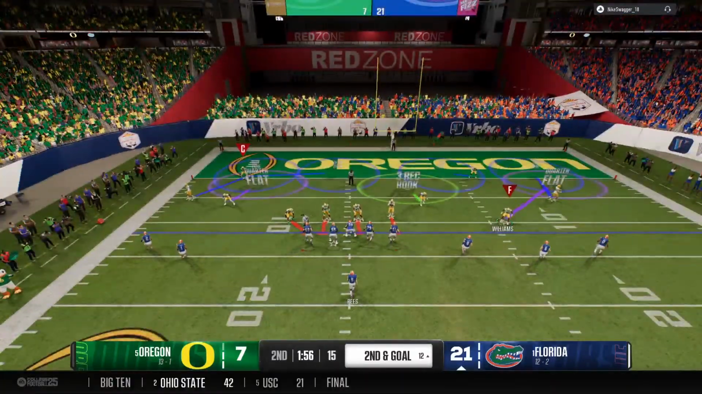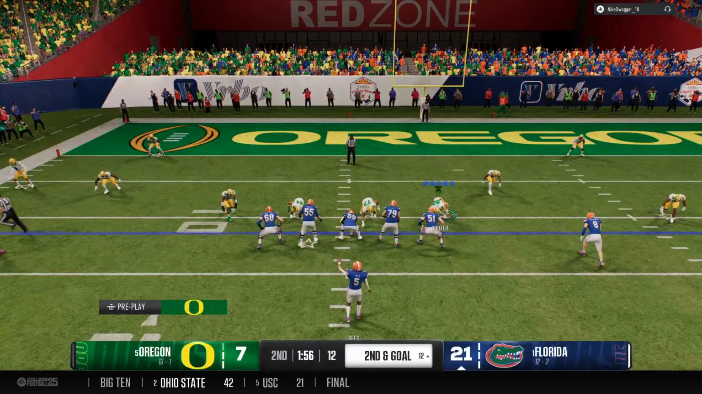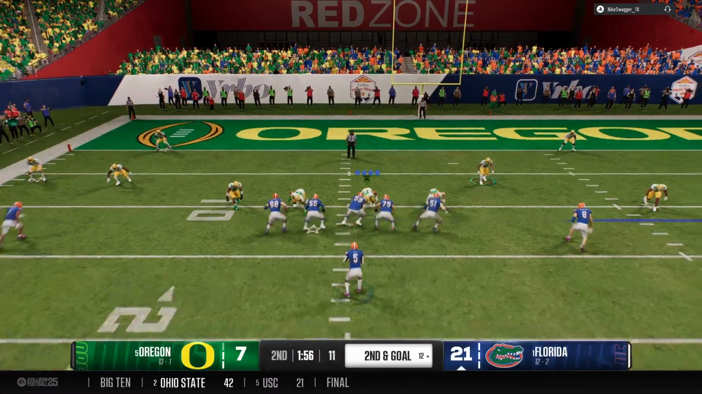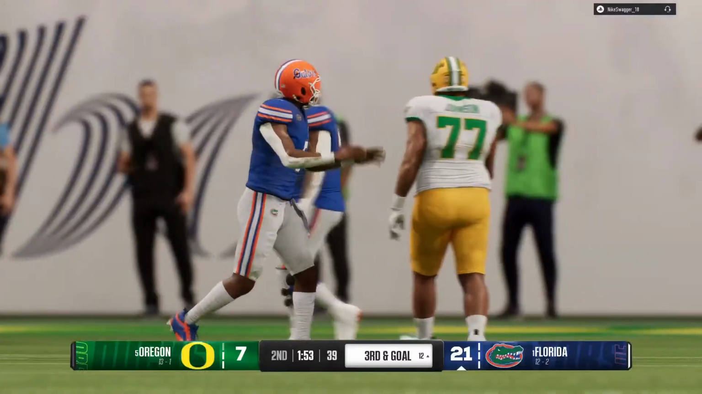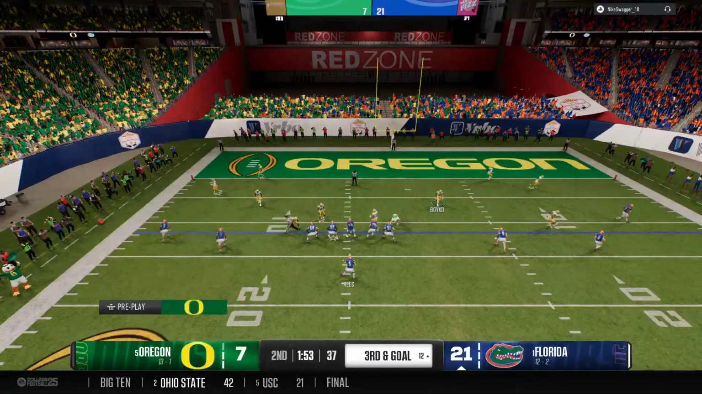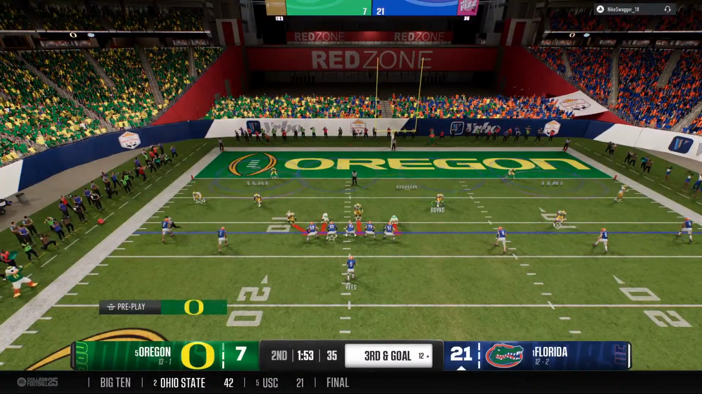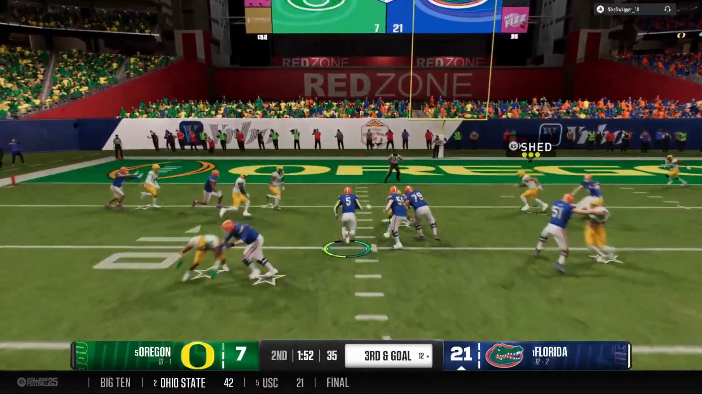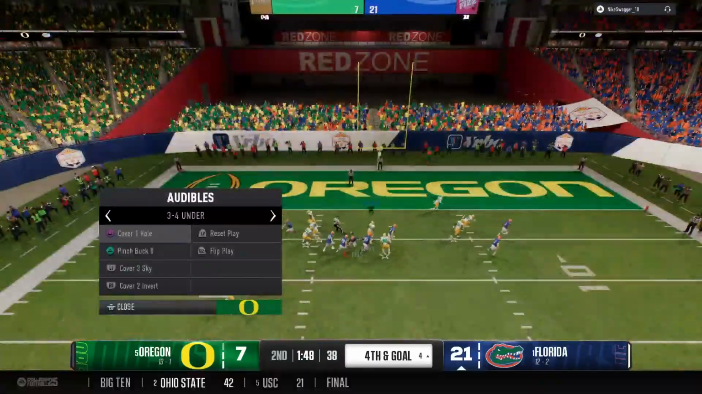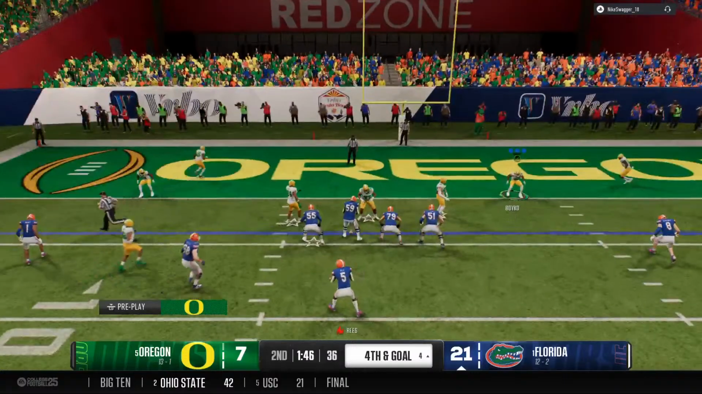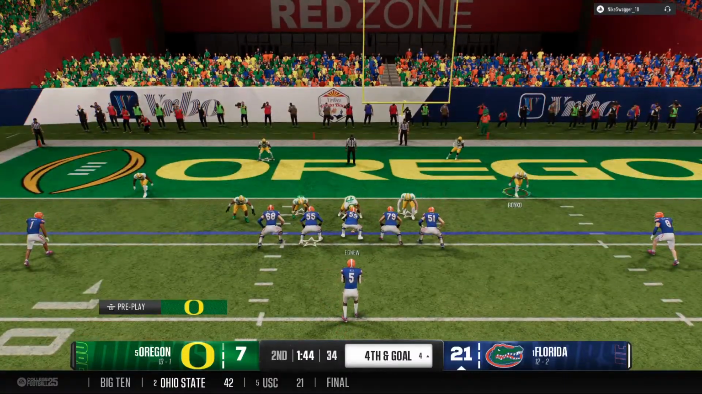So the ball moved back to the 12 for second and goal. That one falls incomplete. Looking for a flag, doesn't get it. Brings up third down. Offense moving backwards here, a long way from the goal line now. Solid tackle, able to get him down. They'll pass up the chip shot field goal. They'll go for it on fourth and goal from the 4.